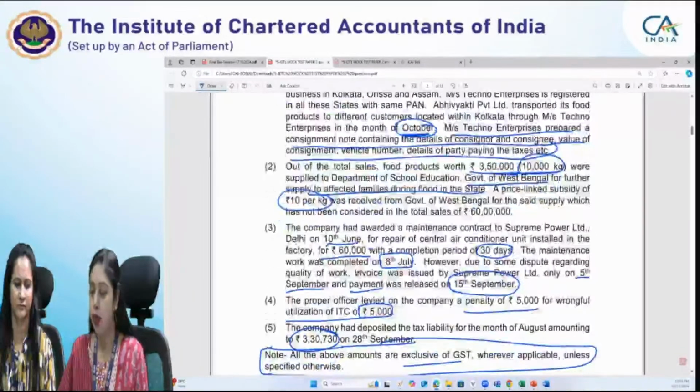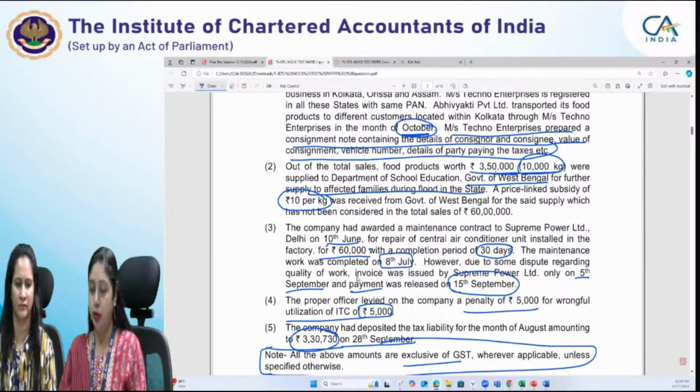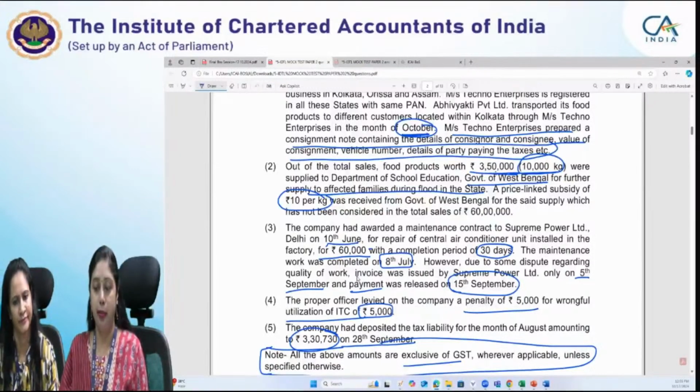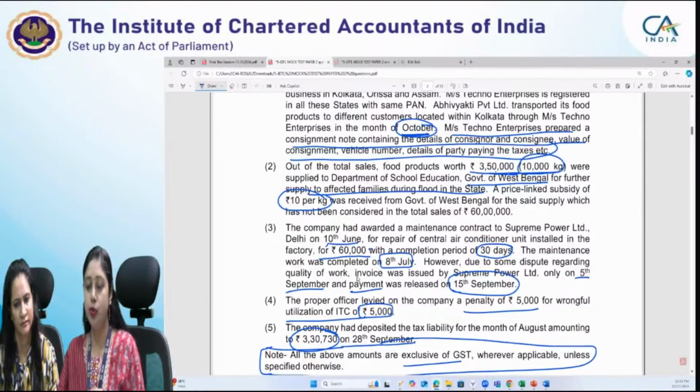Out of the total sales, food products worth rupees 3,50,000, that is 10,000 kg, were supplied to the Department of School Education. When we were reading it earlier, we had considered that this sale has been made to a government department, a Government of West Bengal school, and the food has to be further supplied to the families affected during the flood. What this food is going to be used for is not of our concern.